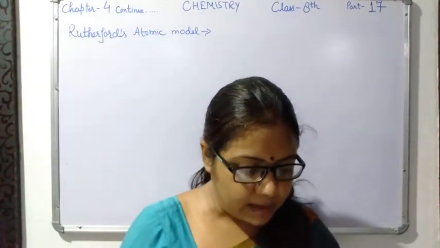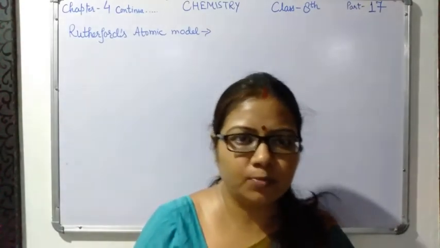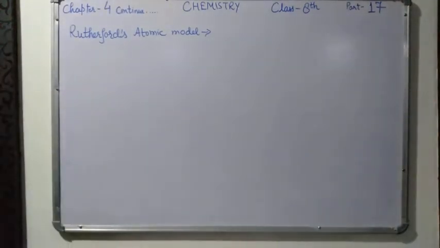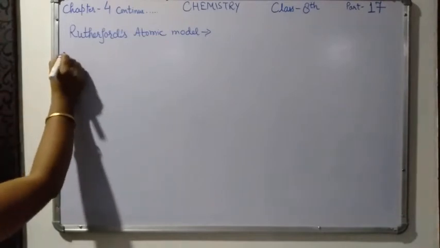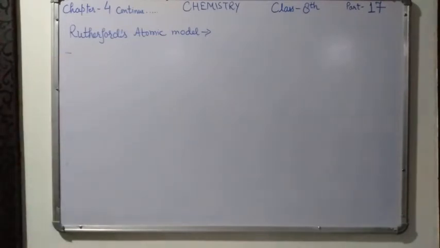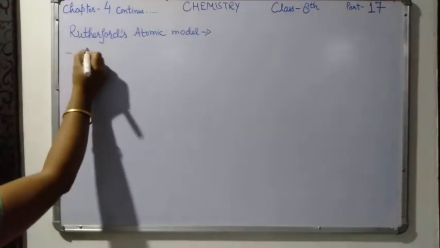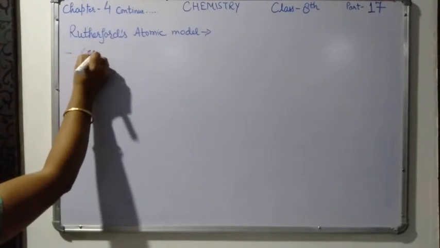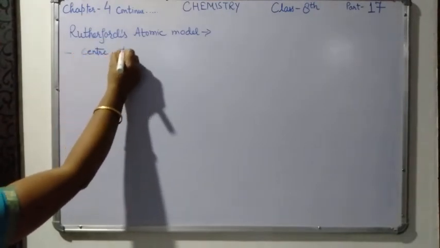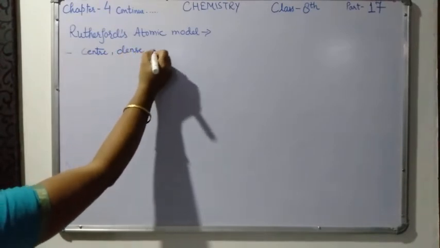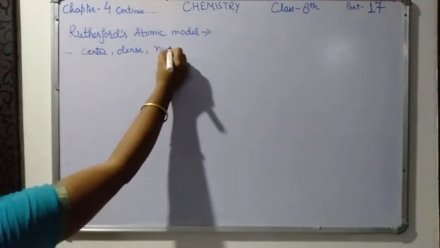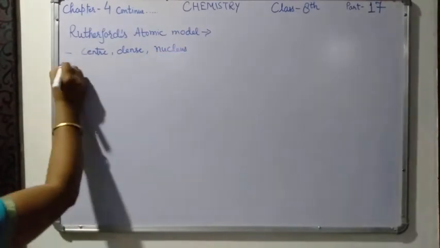In that chapter, I am going to start with Rutherford's atomic model. On the basis of his observations, Rutherford said that an atom consists of a small, dense, positively charged region in the center. In the center, one dense, positively charged region is there, and that is called the nucleus.